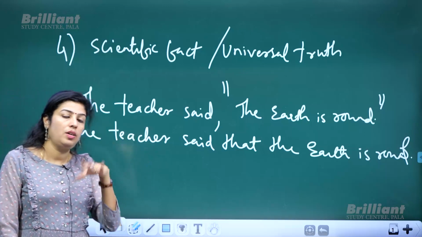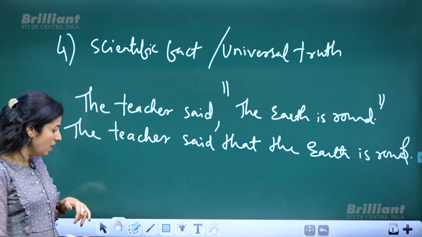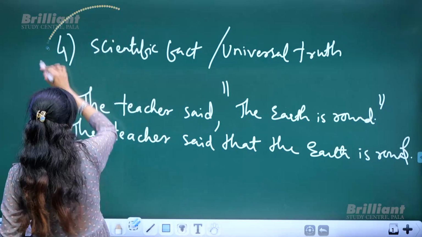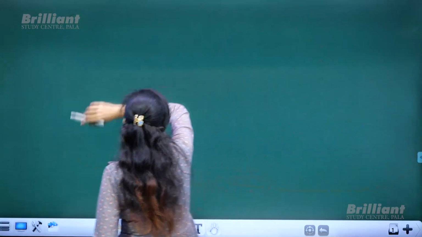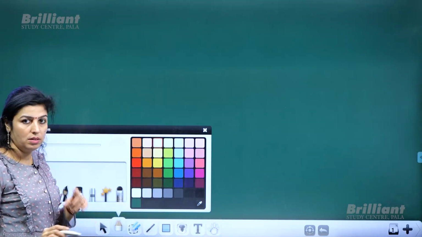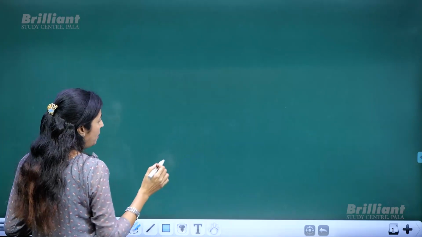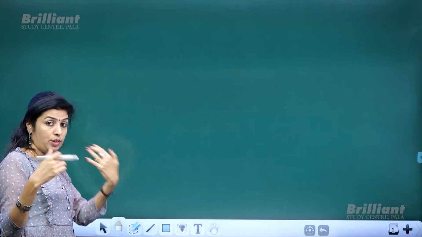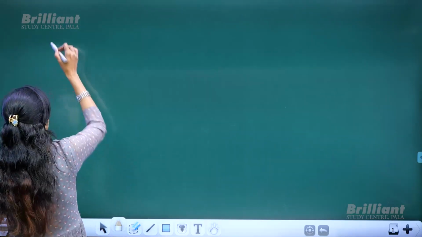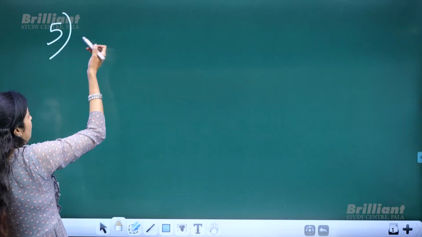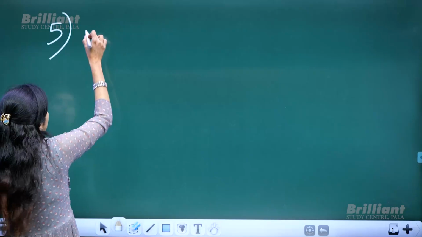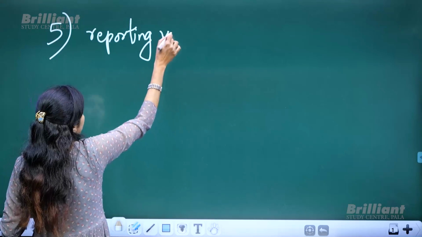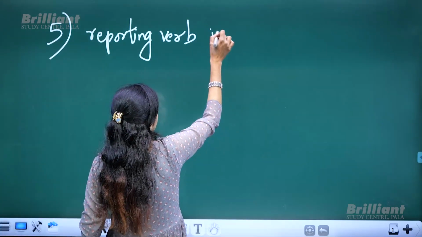Now, on another occasion also there is no tense change. That will be our fifth rule. Keep these things in your mind, because in the exam you will get one or two sentences to convert, or you have to find the exact conversion of direct to indirect or indirect to direct. At that time these rules will help you. So what about the fifth rule? You remember the word I asked you to learn by heart, reporting verb. If the reporting verb is